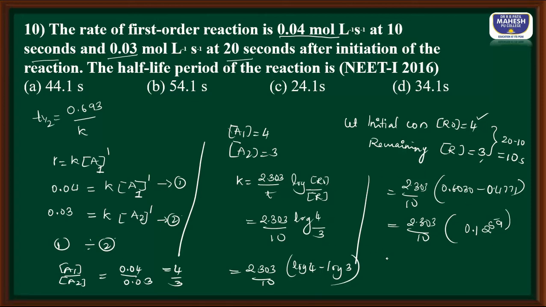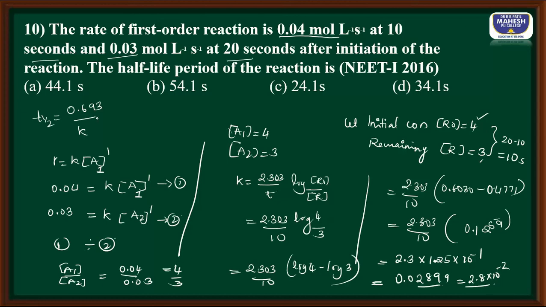So I can write this as nearly 2.3 into 0.1259, that is 0.02899. Nothing but I can write 2.8 into 10 to the power minus 2.